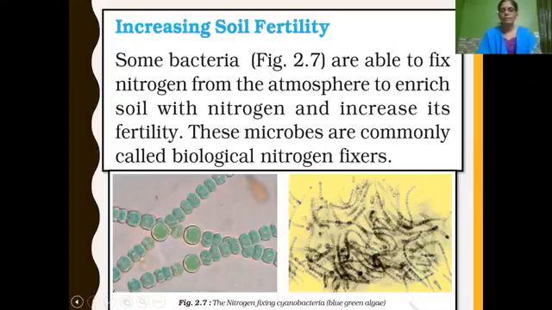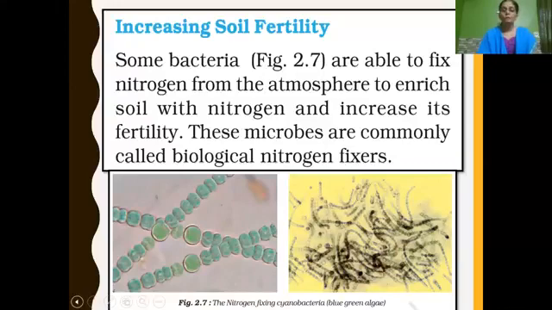But where is this nitrogen? Nitrogen is present in the atmosphere, and you know that 75% of air consists of nitrogen. But plants cannot use this atmospheric nitrogen directly, though they need nitrogen for their growth.